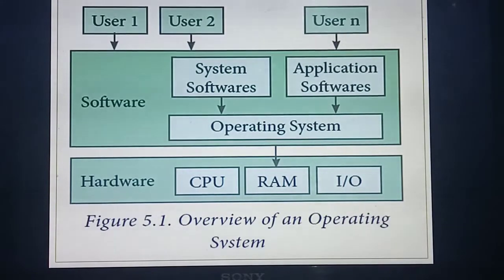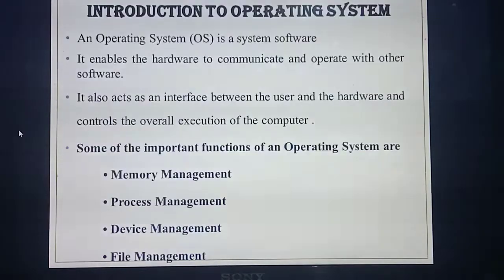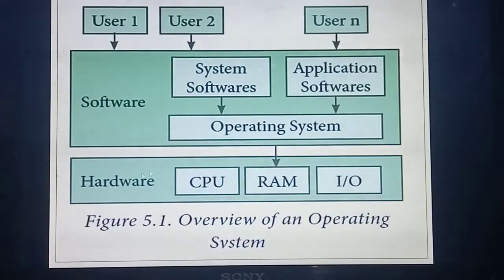Listen carefully. See from a lower level. At the lower level you can take hardware devices. There are a lot of hardware devices: CPU, motherboard, keyboard, projector, scanner, and so on. All the things connected to a system are hardware devices. They give only three examples: CPU, RAM, and IO. IO means input output device.